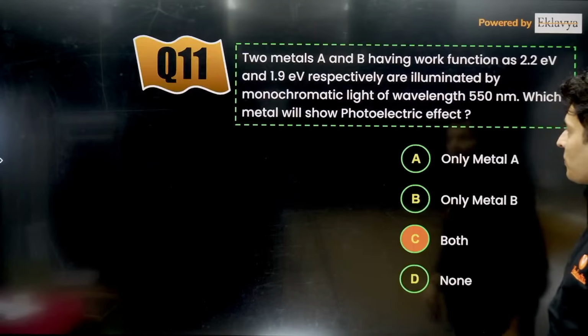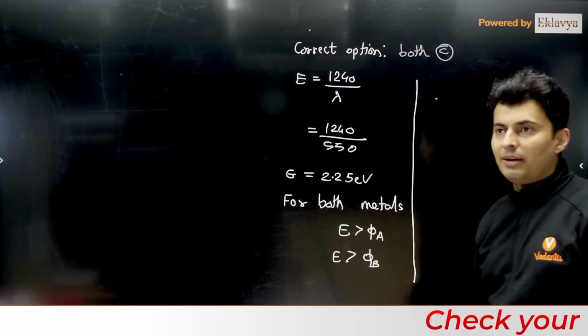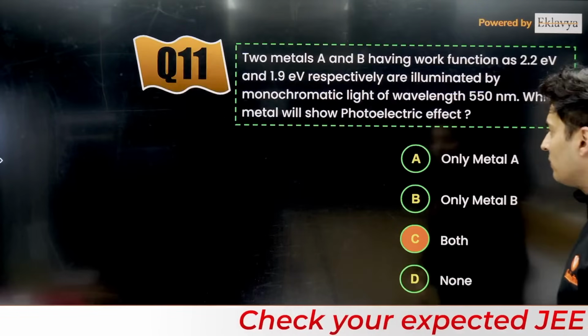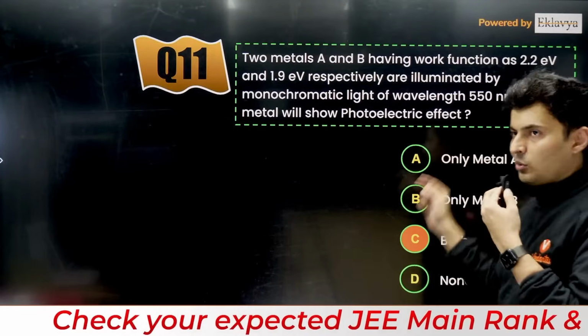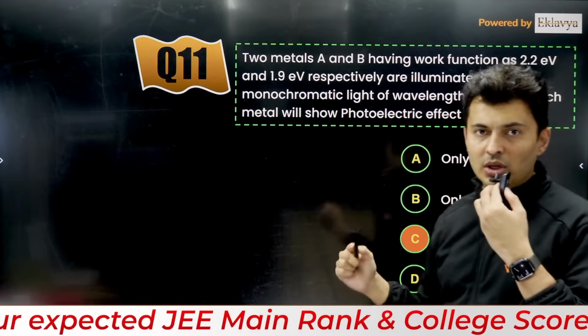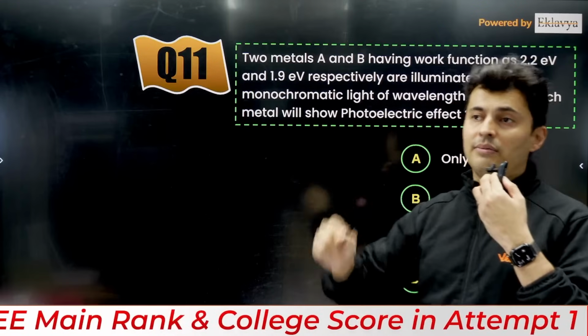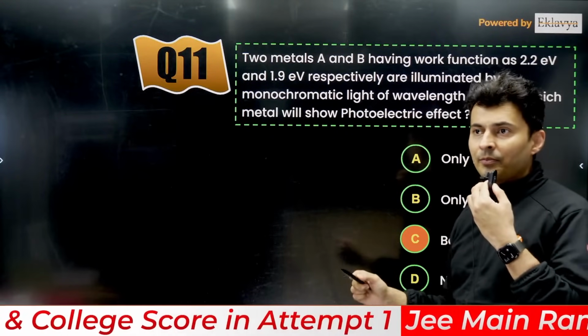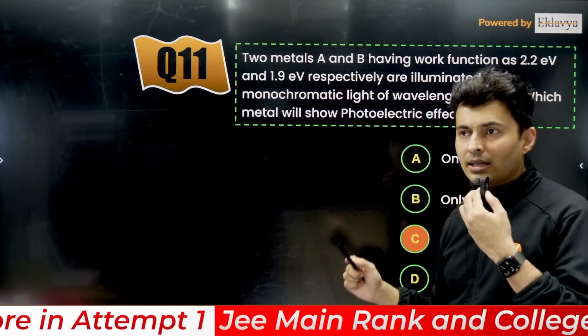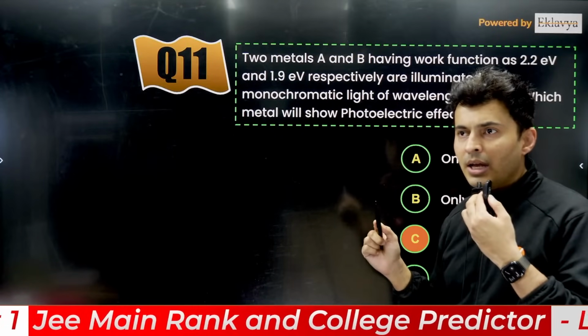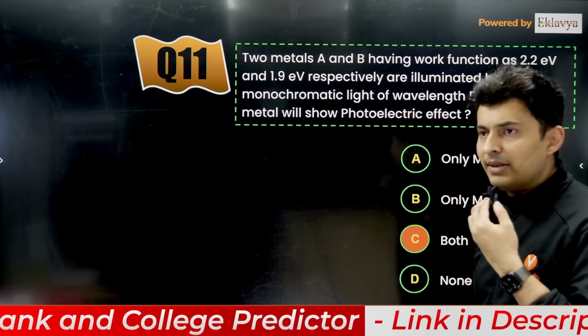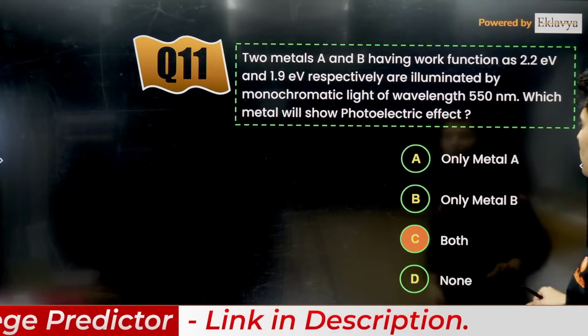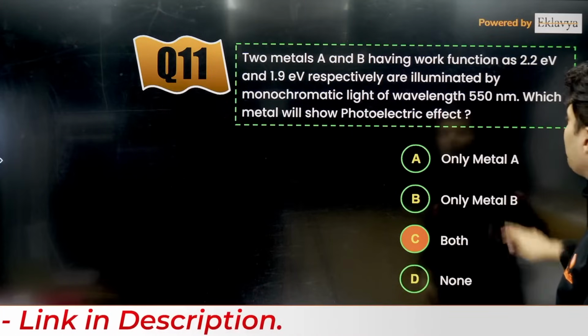Yes, I think the value comes out as 2.25 electron volt. Both of them will exhibit photoelectric effect because the energy of the photon is more than the work function, which is the main criteria. Awesome. Great. Very good, Naina. Many of you have given the correct answers. Let's go to the next question coming up on your screen.